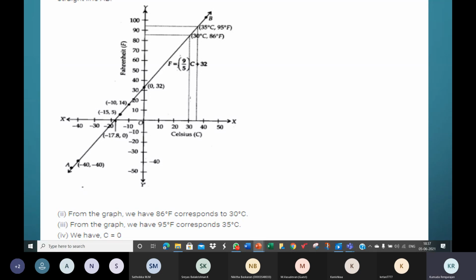You should have completed this graph. Please check your graph with the one which you see on your screen now. We'll answer the questions related to this graph.